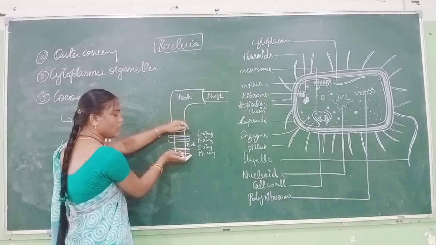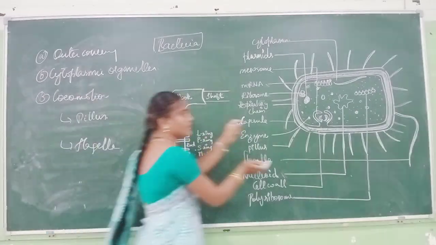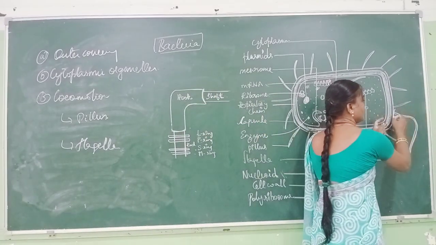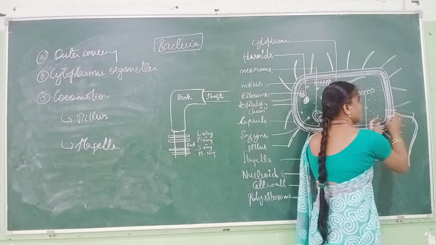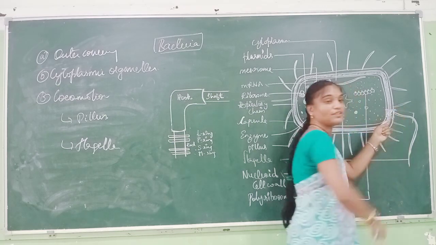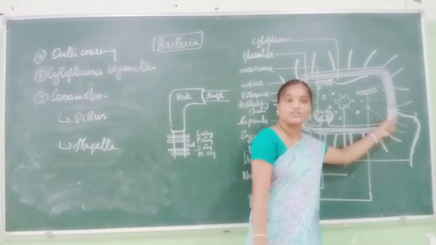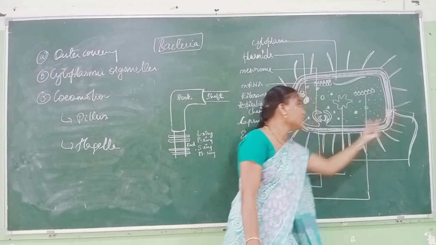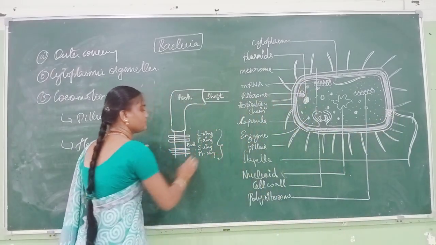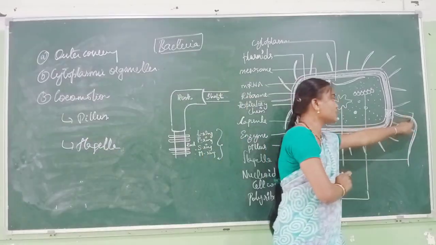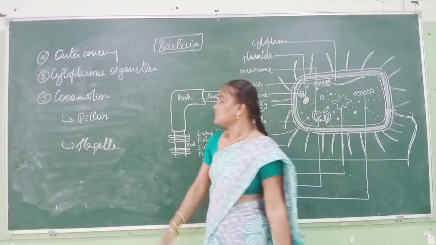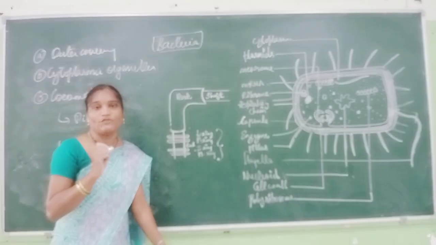The flagellum is present inside the cell wall of the bacteria, attached with the capsule. So this is the hook, and this is the shaft. That is the structure of flagella.